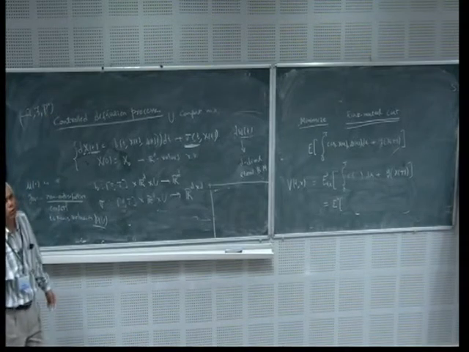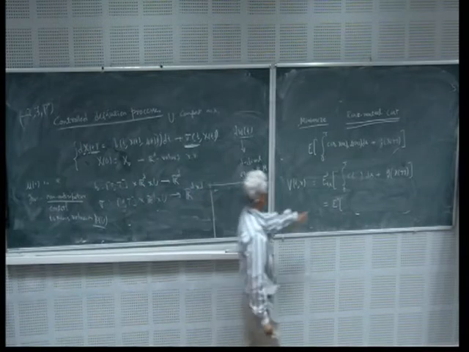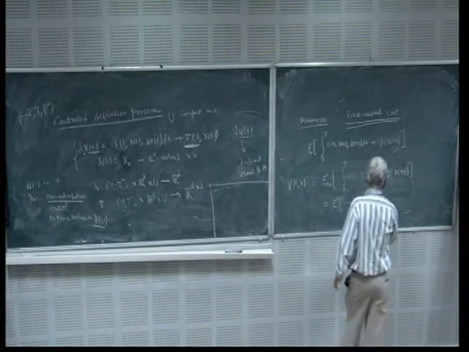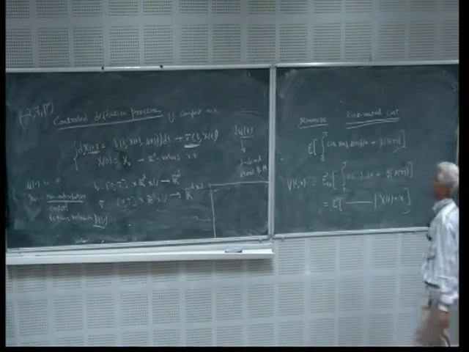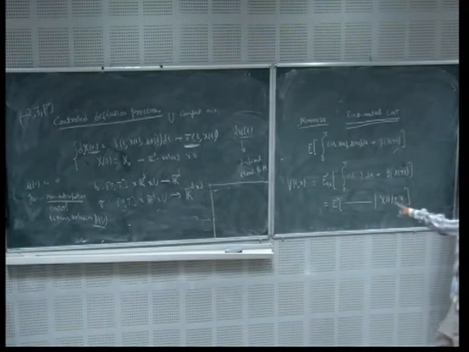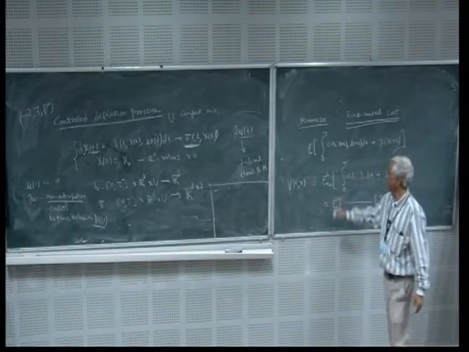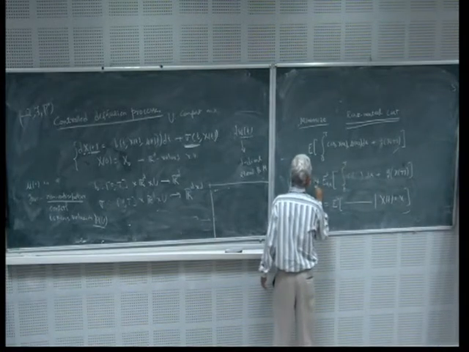For each control there is a probability space P^u, and I am taking the expectation with respect to this, and my starting time is t and the starting state is x. So this is the notation E^u_{t,x}. u is the control, and now I have to take infimum with respect to such u.